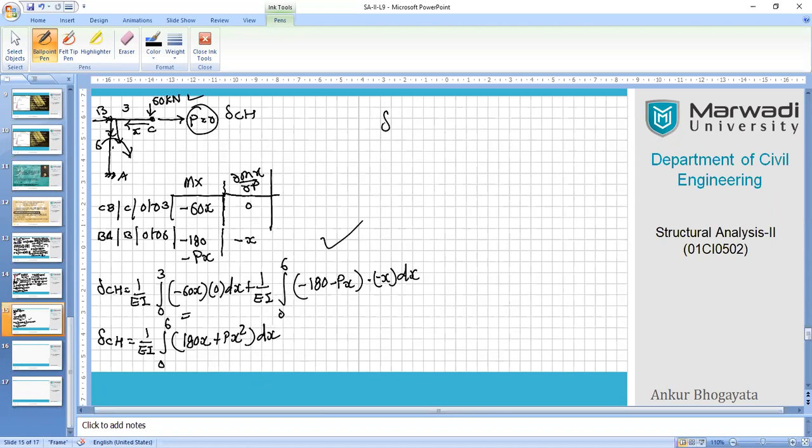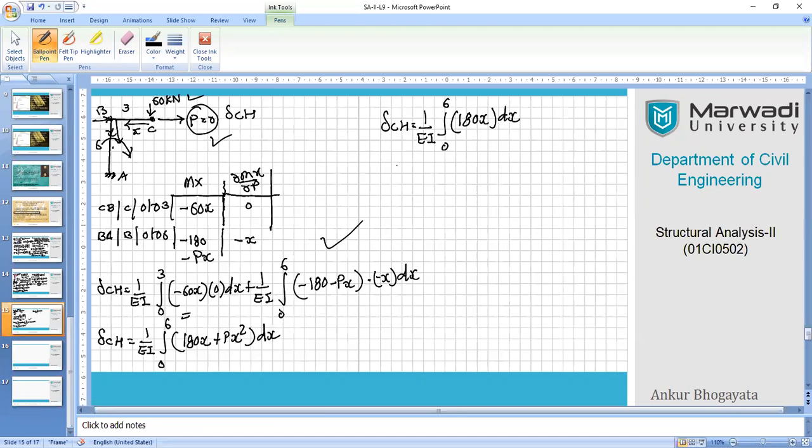Now again, delta CH equals 1 upon EI, but now we know that the value of P is 0. It is a fictitious load. So directly I will be writing 0 to 6 here, of 180x dx.